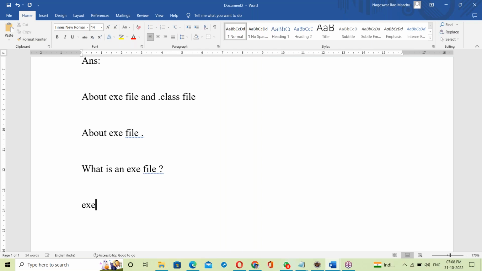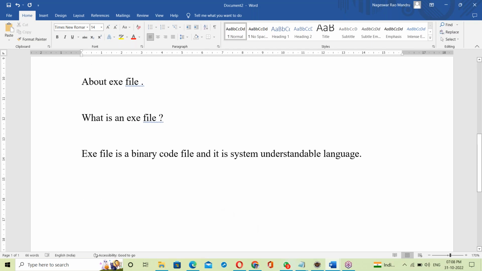See, an exe file is a binary code file, and it is a system understandable language.